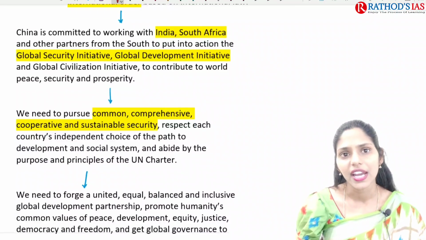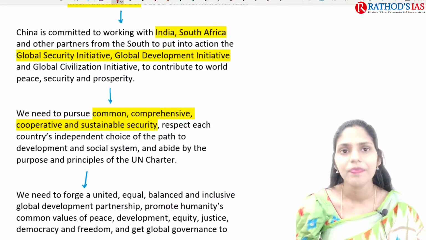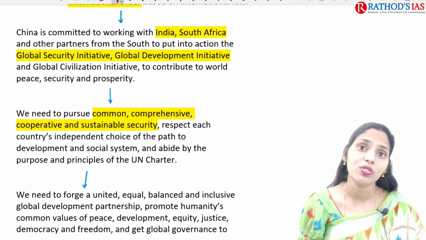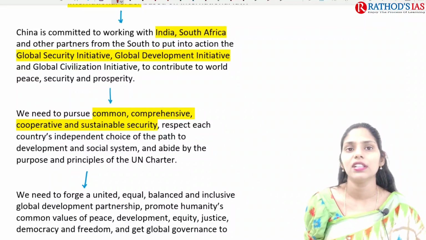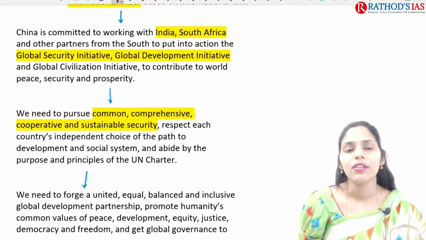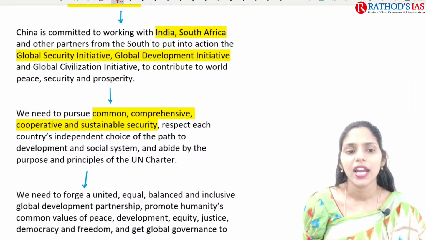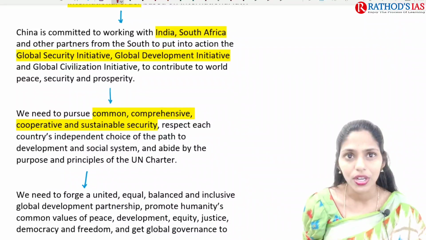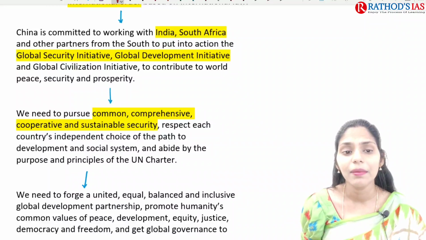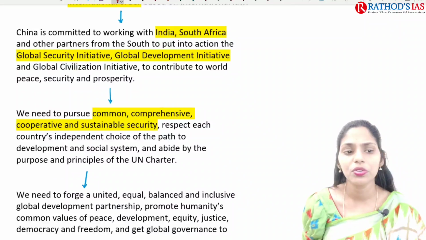If you're talking about China's role here, China is committed to working with India, and in yesterday's lecture we studied that we are going to improve bilateral relations with China, and we had talks recently on the sidelines of Bali. India is also willing to work with China, and South Africa and other partners from the south want to put into action the global security initiative, global development initiative and global civilization initiative, and we have to contribute to the world's peace, security and prosperity.